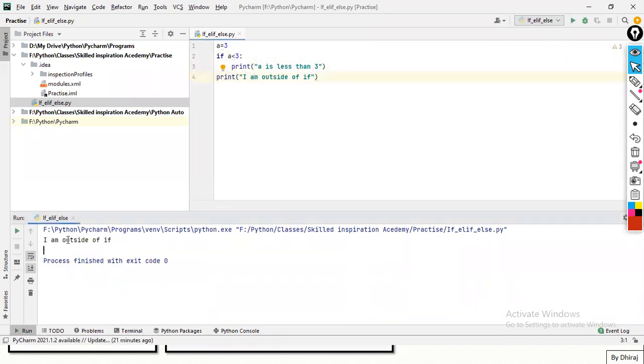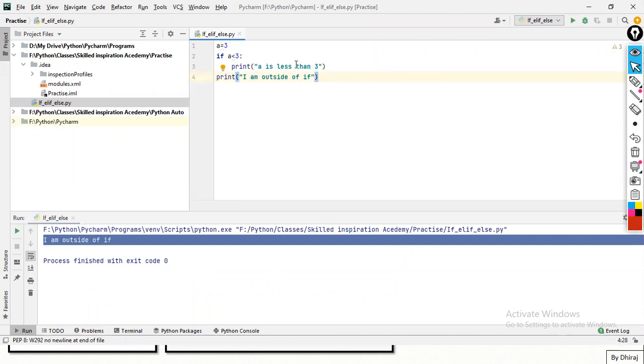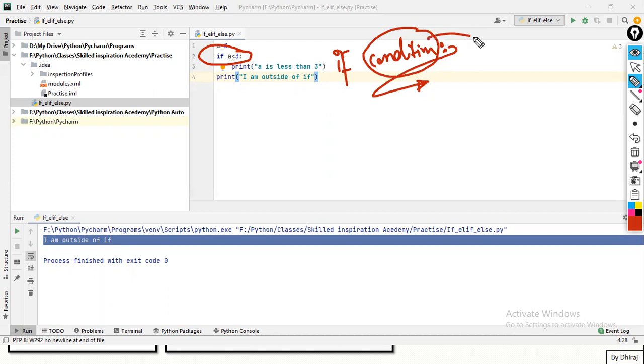see, I'm outside of if. Keep in mind, guys, whatever condition I'm writing in this if condition, my interpreter will go inside this if statement when and only when the condition is true.